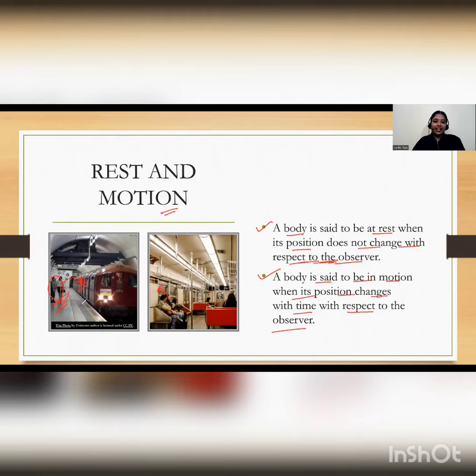Now, here, as we have discussed, when these people are the observer, the train is in motion, and also the people who are sitting inside the train are in motion. But for this girl, this man or this boy is not changing position.